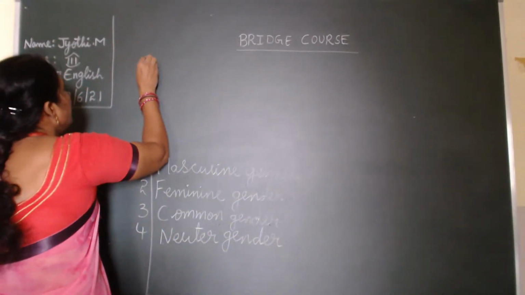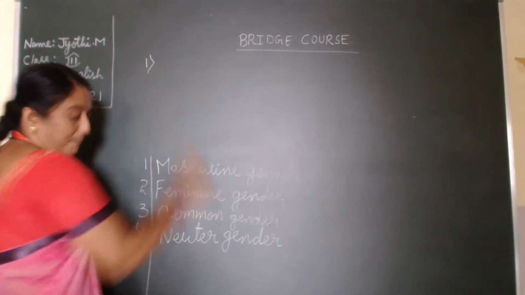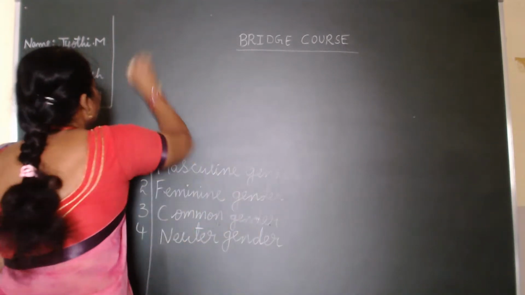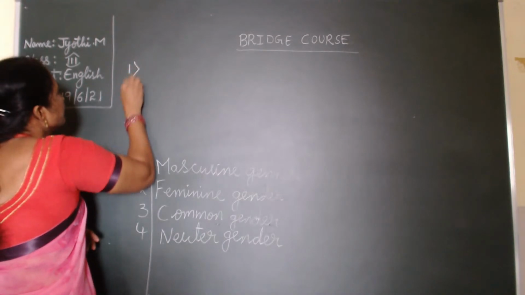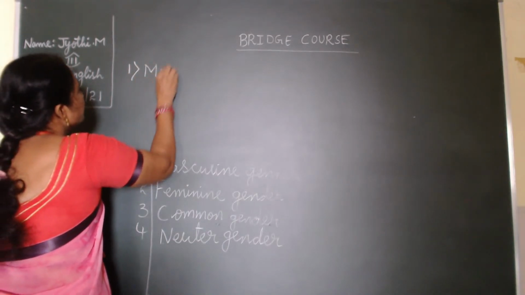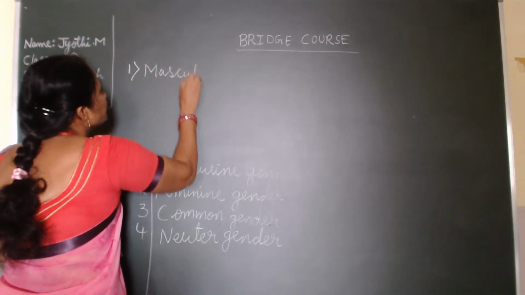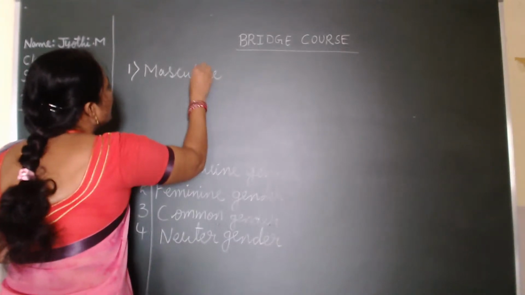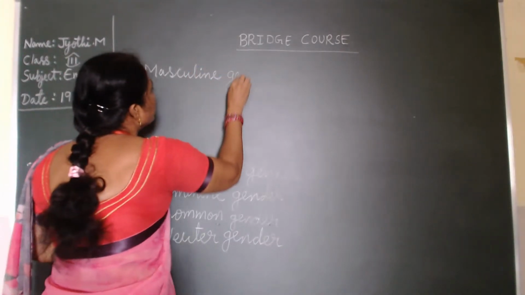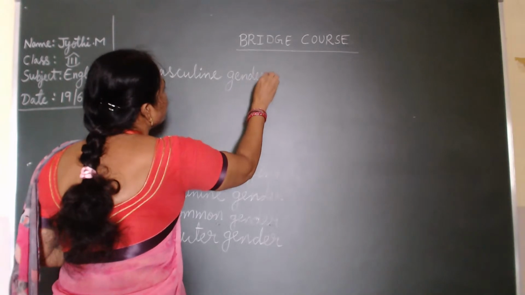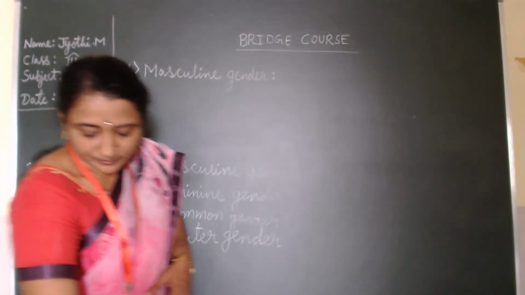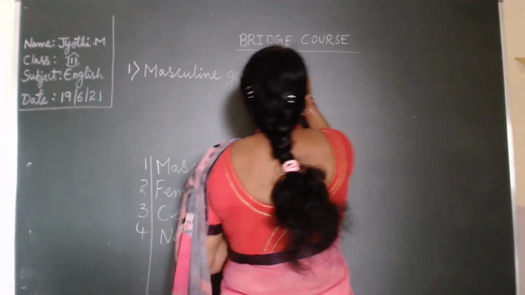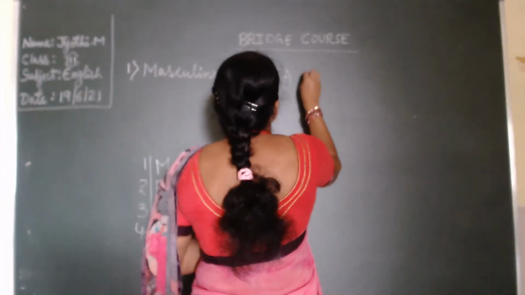First, we will see the definition of masculine gender. Masculine gender. See, what is masculine gender?